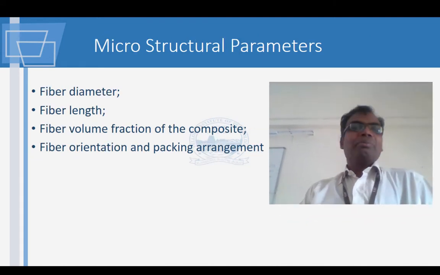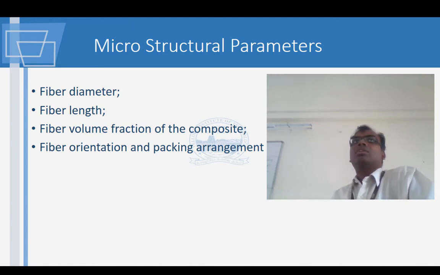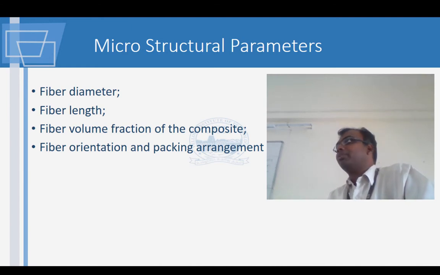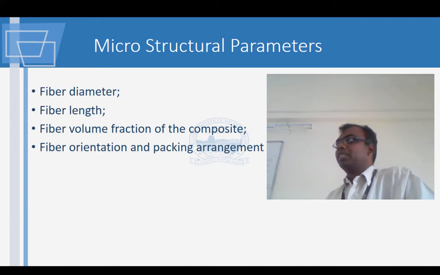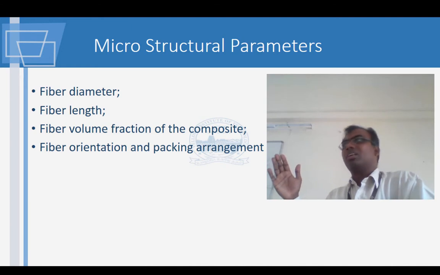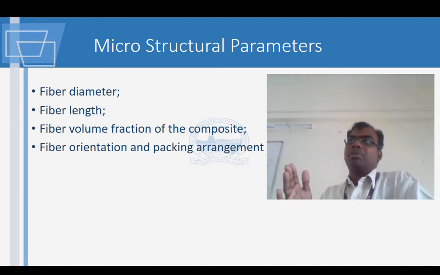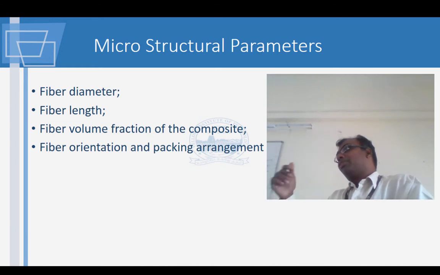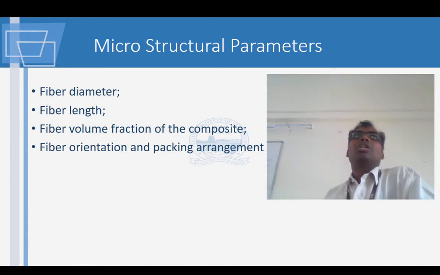Right. Now, how do you choose a fiber? How do you choose a fiber? These are the parameters which you will have to know whenever you go to specify a fiber. Now I am going to go a little deeper into probably concrete. Till now I was only talking about polymers. I know that many of you are very keen on doing work on concrete. So now if you look at it, these are the things which you will be talking about.